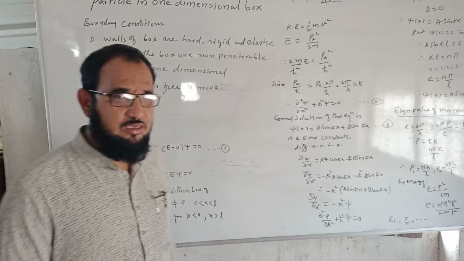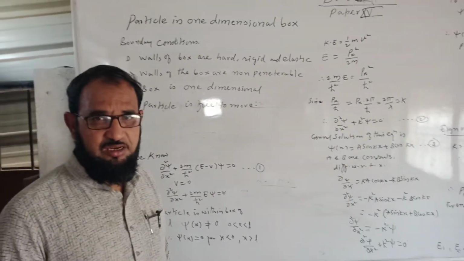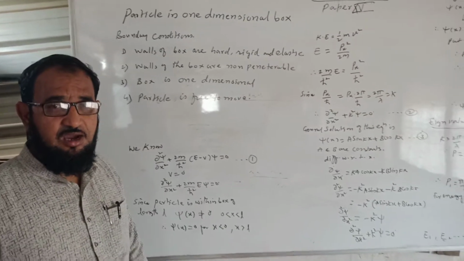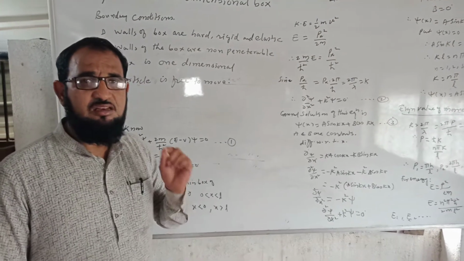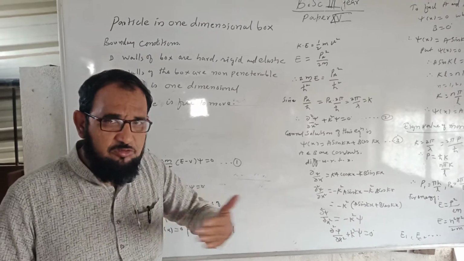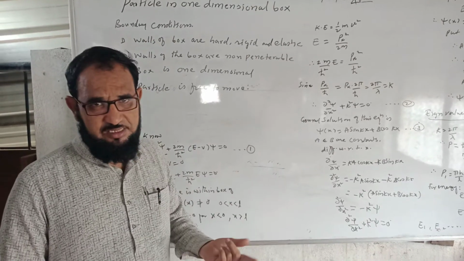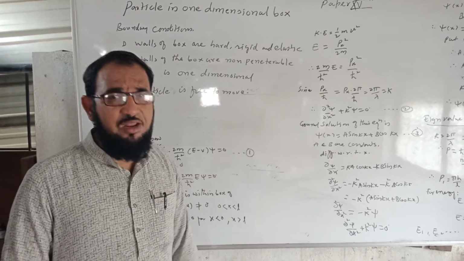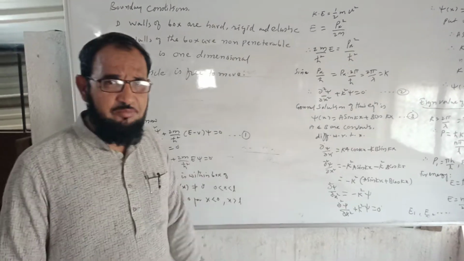My today's topic is particle in one dimensional box in quantum mechanics. Particle in one dimensional box. Let us consider a particle of mass m placed in a one dimensional box. One dimensional box means the particle is allowed to move either along the x-axis, or the y-axis, or the z-axis, means along any one of the axes, means one dimension. We will apply some boundary conditions to this particle.